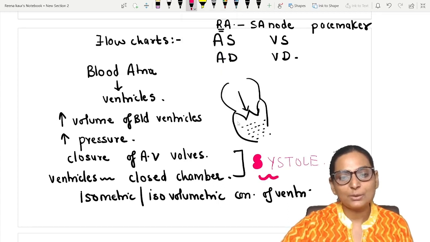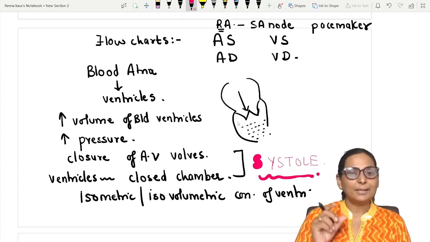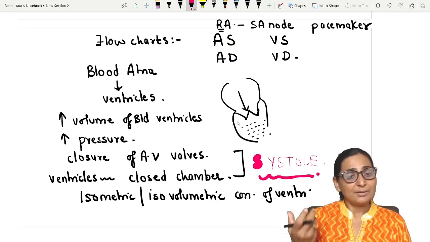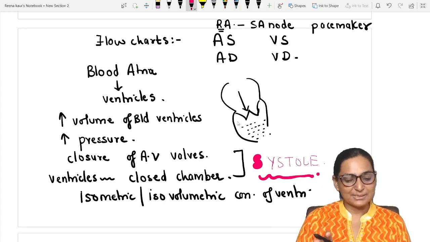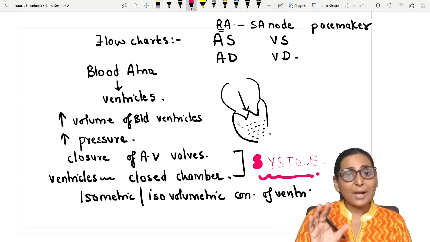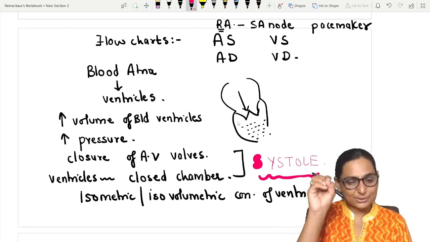What marks the beginning of the ventricular systole will be the closure of the AV valves, right? And the filled blood in the ventricles and the closed chambers. This is isovolumetric contraction. Right? Now I told you that after contraction there has to be ejection.